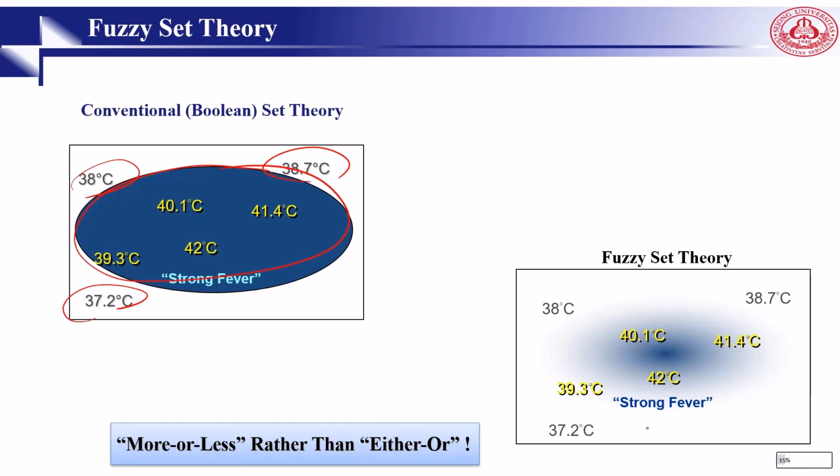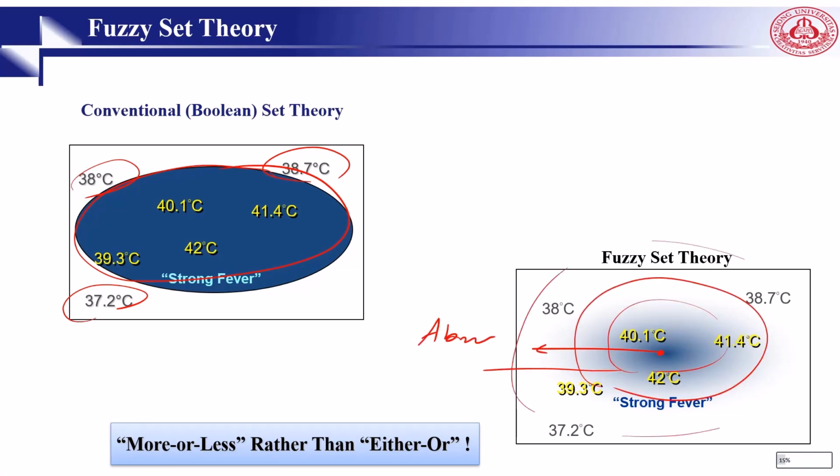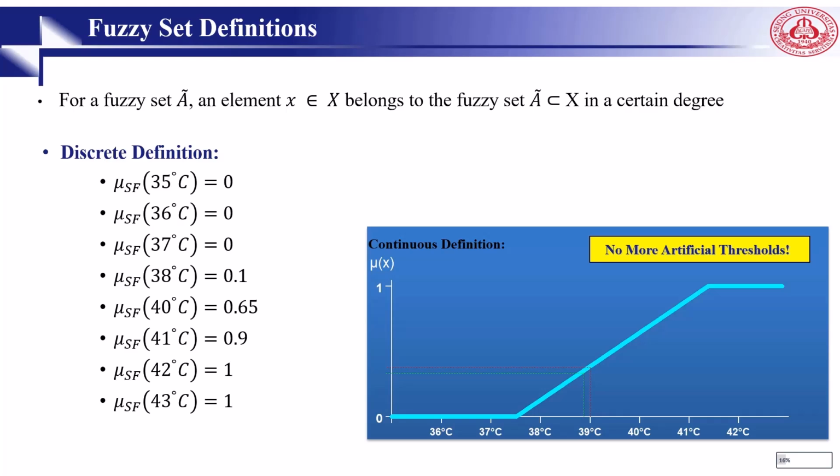But in fuzzy, we define it with a membership function. We say that if someone has 42, he has an absolute fever, right? Very strong. In this part, strong. This part, less strong. This part, nothing. So in fuzzy sets, we deal with "more or less" rather than "either or". In fuzzy sets, we deal with degree of membership. And after that, we can say an element belongs to a set to a certain degree.